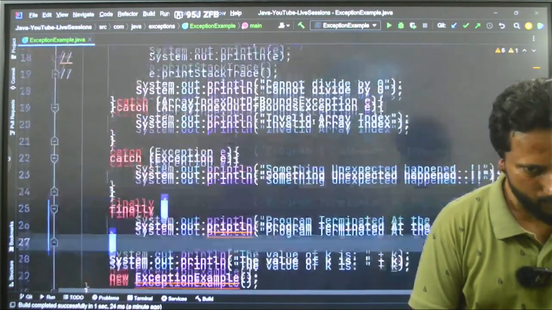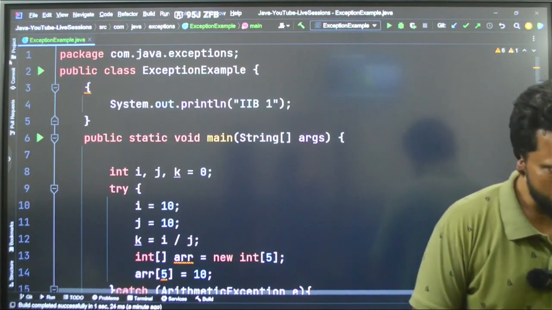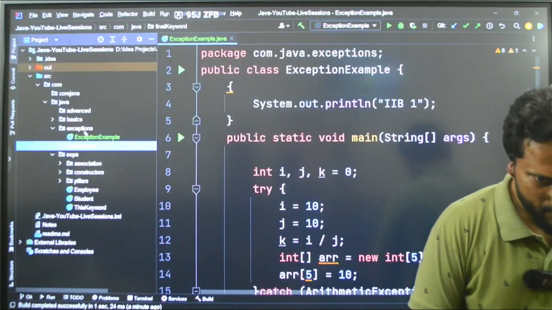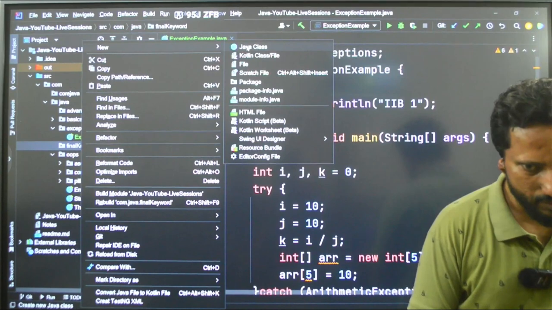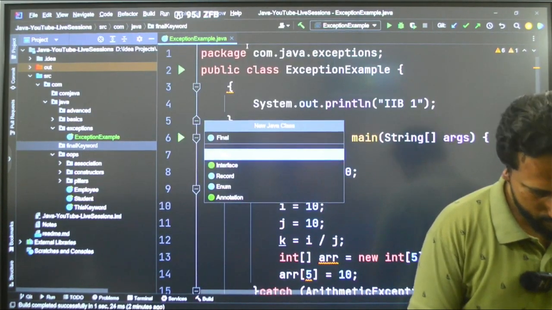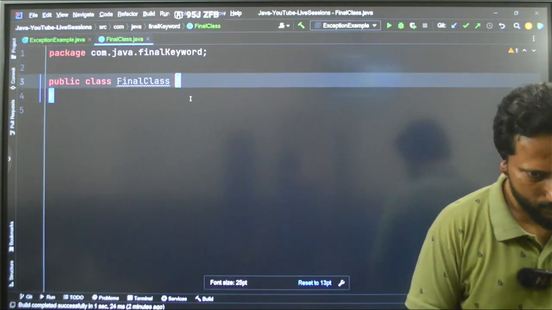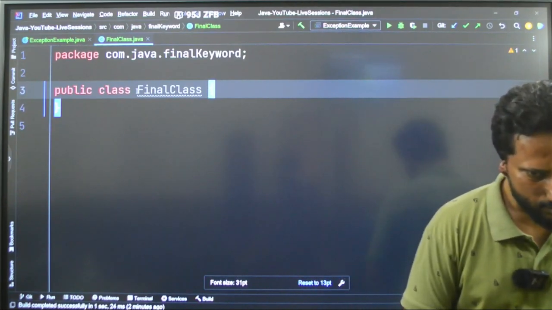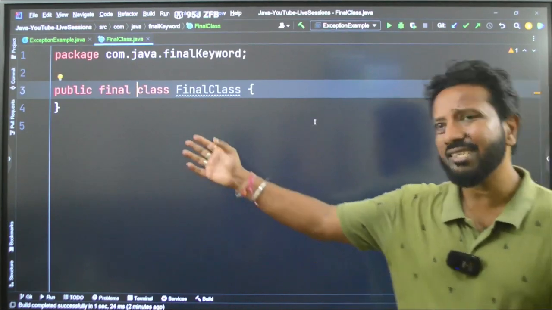Now we'll do one thing. We have understood about all these things. Now we'll do one thing. As I said, I have created the final keyword package. Here I will just say new Java class, say final class. Fine. A class called final, and I am saying final here. Nothing is there in that class, okay.